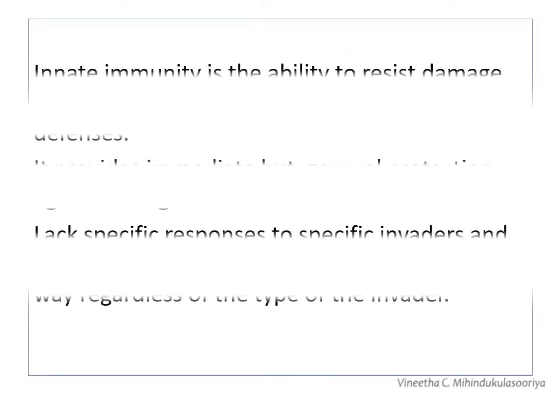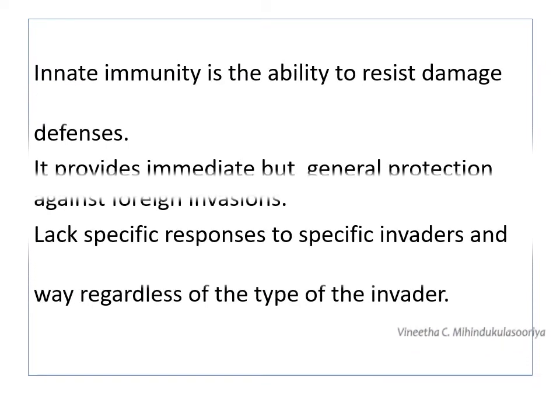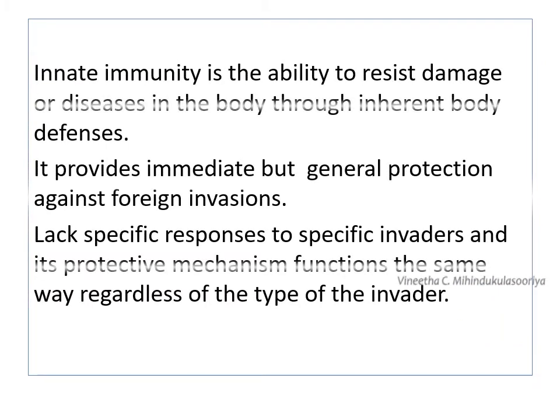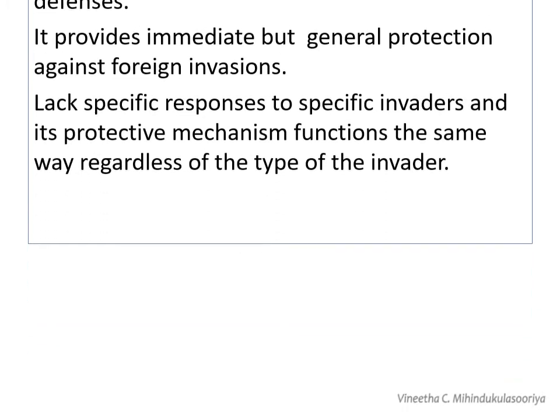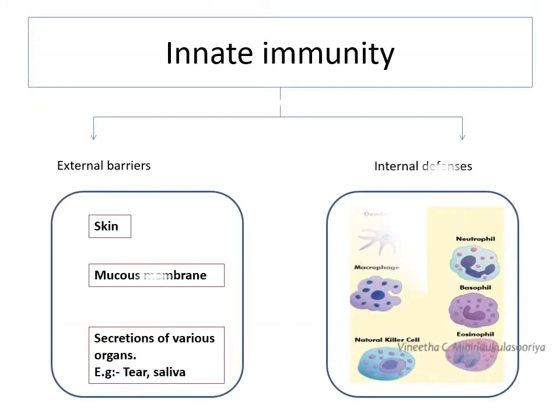Innate immunity is the ability to resist damage or diseases in the body through inherent body defenses. It provides immediate but general protection against foreign invasions, lacks specific responses to specific invaders, and its protective mechanism functions the same way regardless of the type of the invader. It can be divided into two types: external barriers and internal defenses.